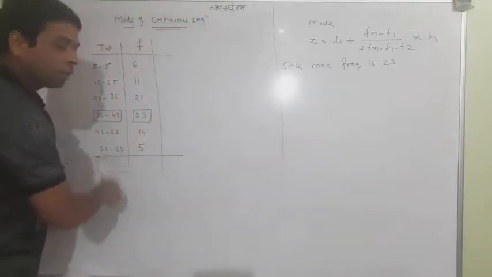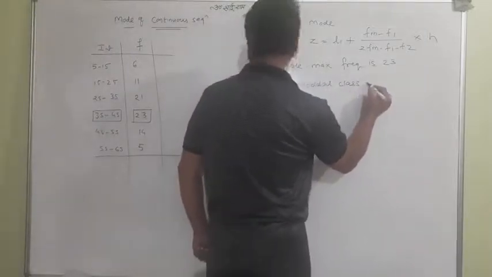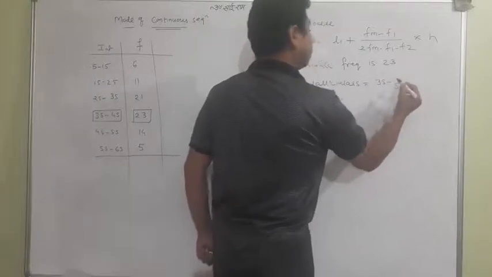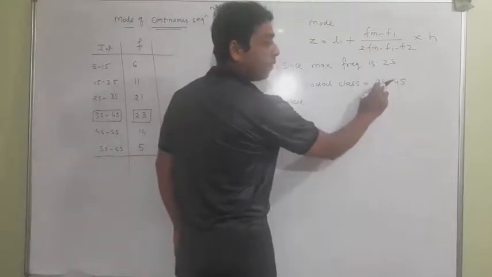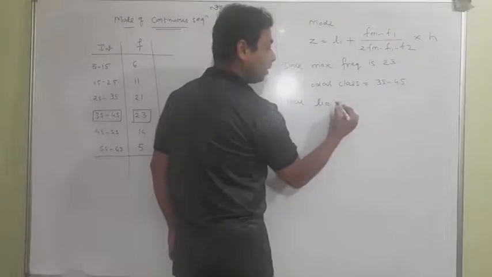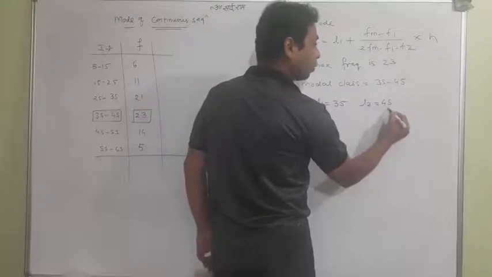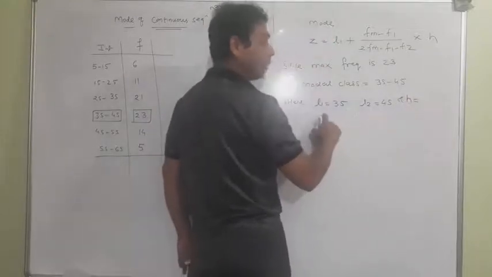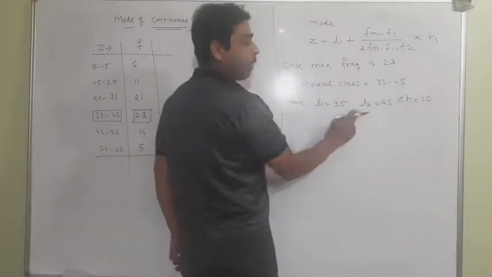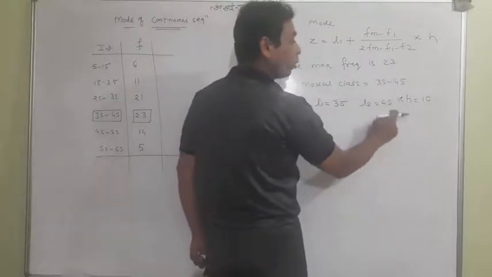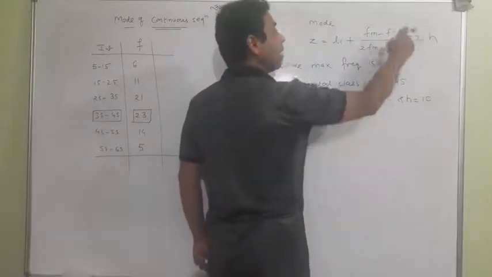Against it, we got the interval, which is called the model class. The model class is 35 to 45. Now each and everything you can get here. Look at student, this is called the lower limit L1, and this is called L2. So L1 is equal to 35. L2 I don't want; if you're writing L2, no matter at all. And H will be L2 minus L1, the width of the interval, which is definitely 10. So L1 equals 35 and H equals 10.